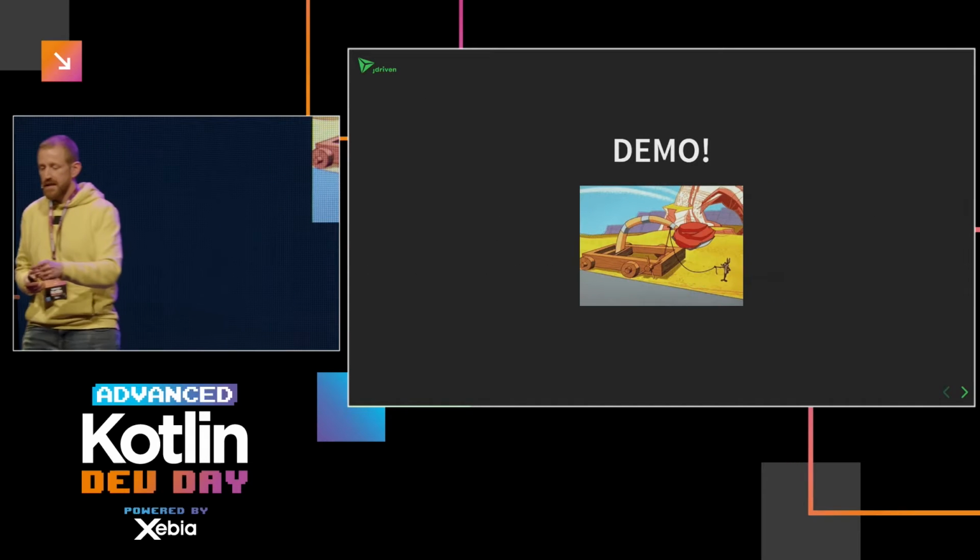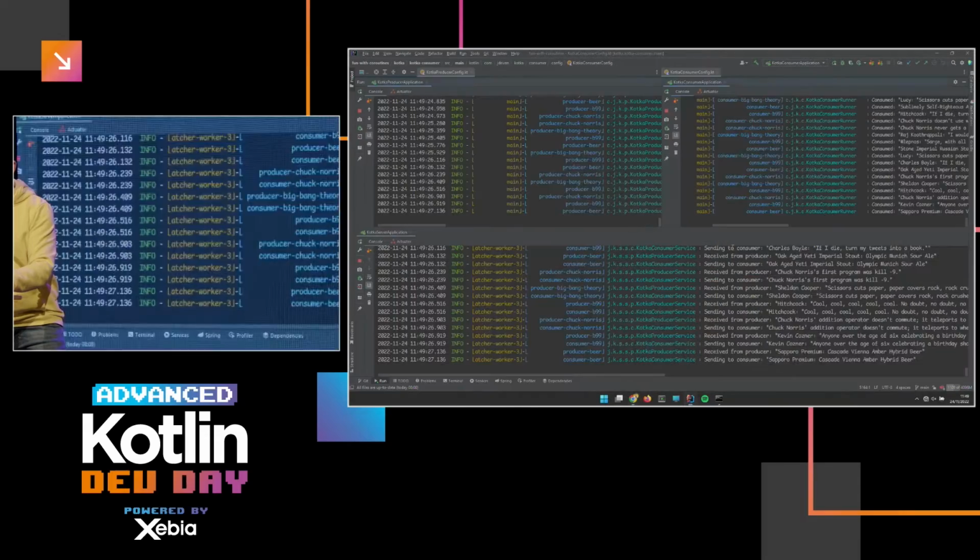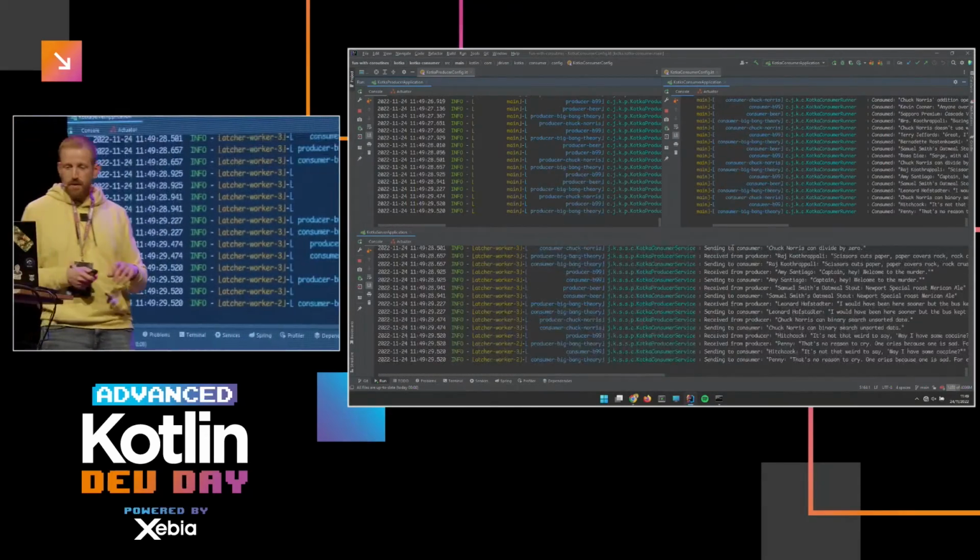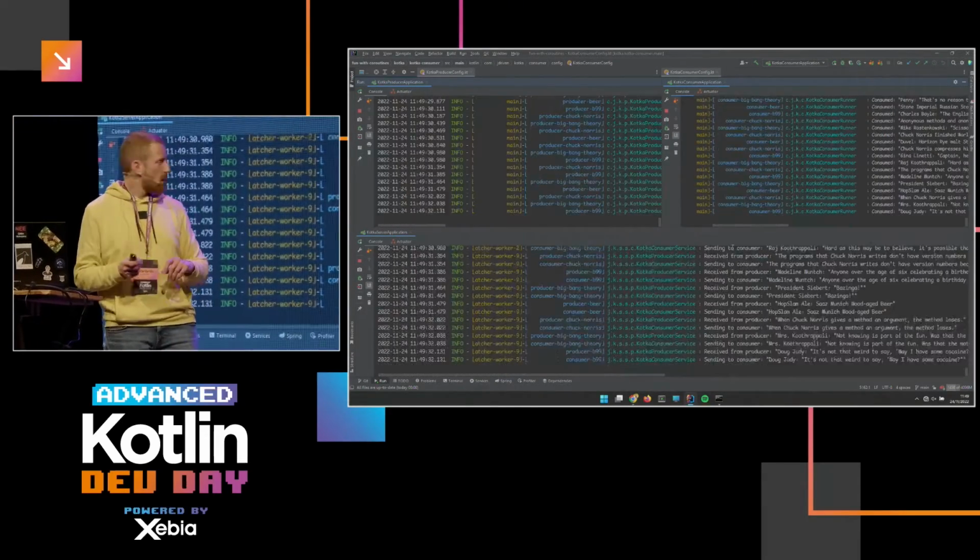So just a quick demo to see that it actually works. I'm already running them. At the bottom, you see the server application. I hope it's readable.